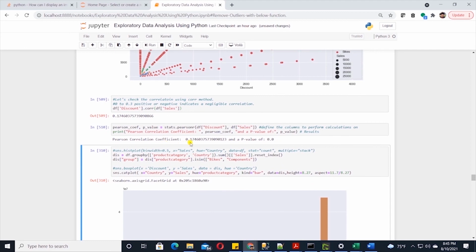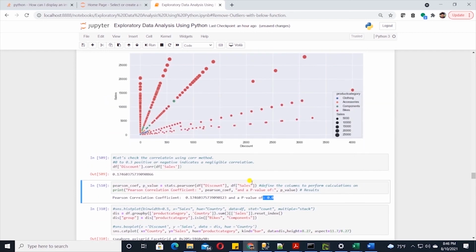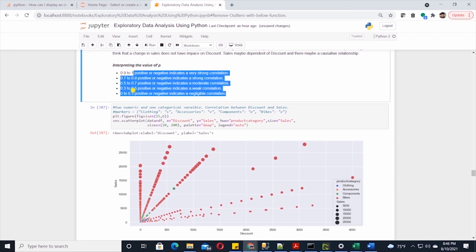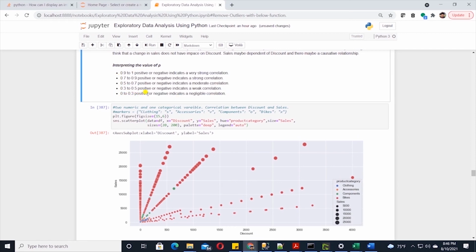This gives us the same correlation coefficient of 0.17 and the p-value is 0. This value suggests that there is a negligible relationship between these two variables. I have a table above that explains the p-value. Our value is 0, so it's the last bullet in the table here. So per this, there's a negligible correlation between discount and sales.